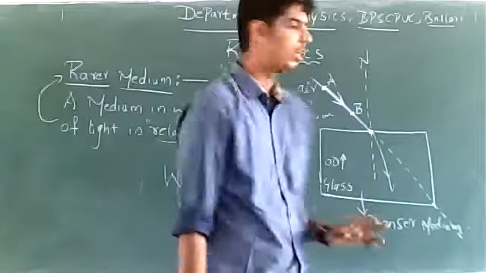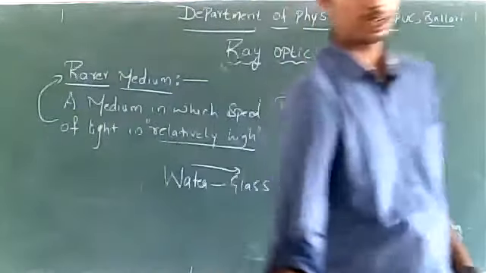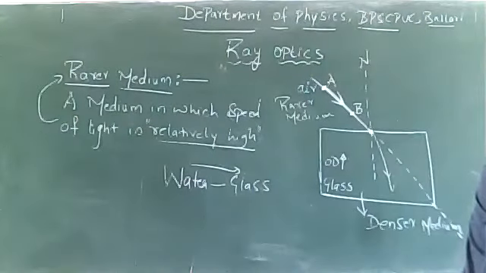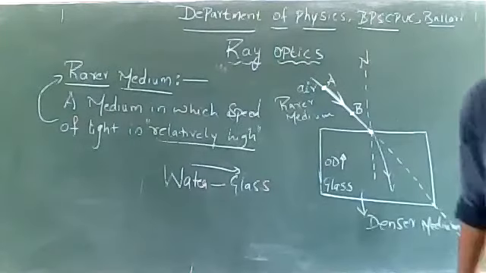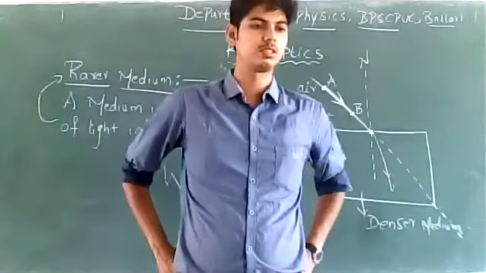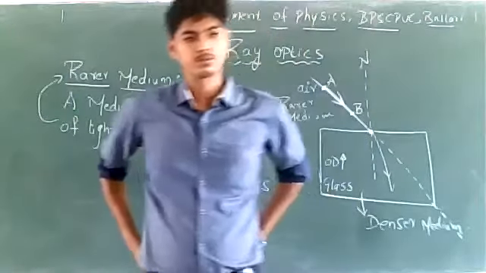So this is the idea of rarer and denser medium. Is this clear? Is the idea of rarer and denser medium clear? Clear, correct.